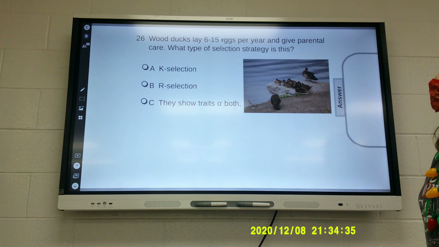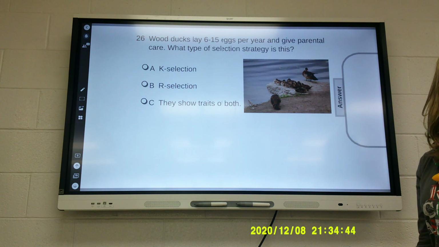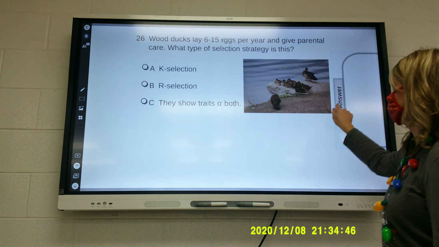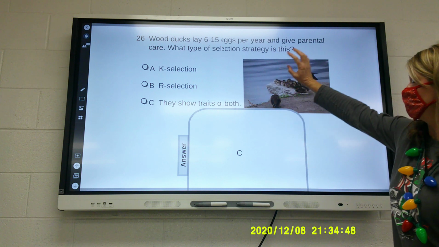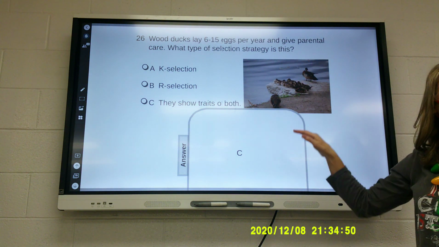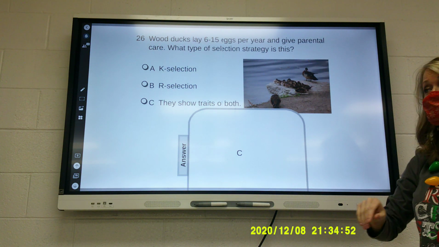Wood ducks lay 6 to 15 eggs per year and give parental care. What type of selection strategy is this? A, B, or C? What do you think, Nevaeh? C. It shows traits of both because a lot of eggs, but they still care for them with their parents, so it's a little bit of both.